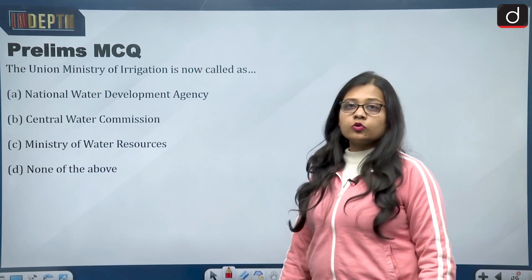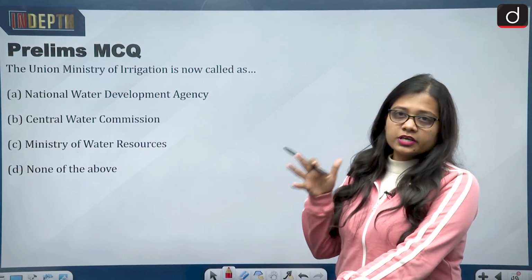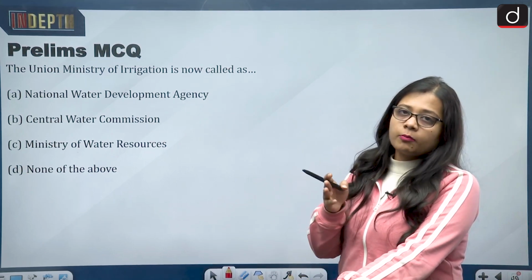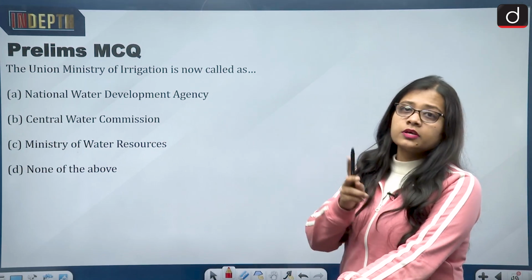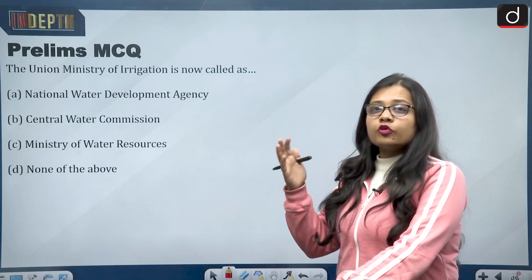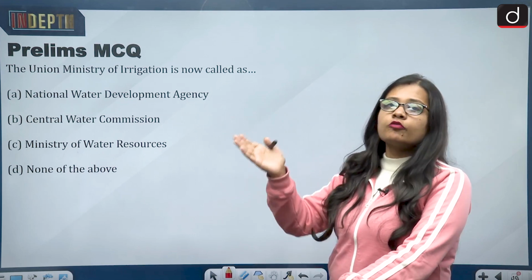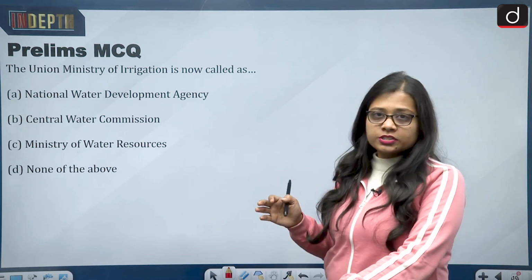Now, this was about the PKC and the ERCP project. I hope things are now clear to you. You need to be very clear about the rivers involved in this, the two states involved, the water surplus rivers and the water deficient rivers, and from which state the water will be transferred to which state.